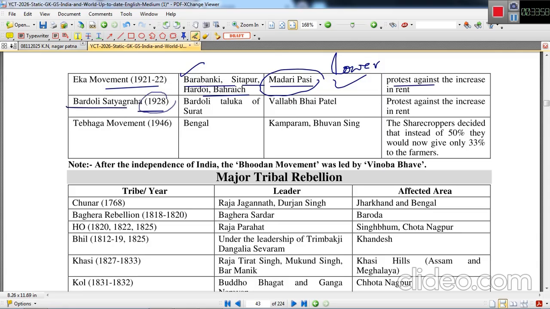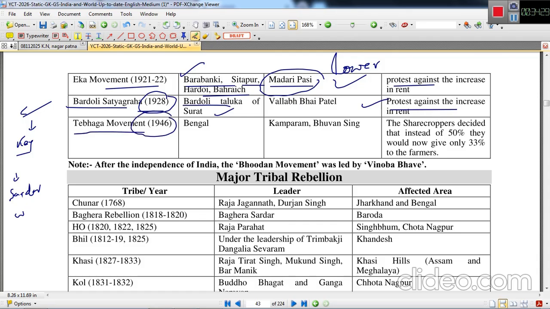Bardoli Satyagraha of 1928. This was started in Bardoli Taluka of Surat, and this is the movement in which Vallabhbhai Patel played a very important, the key role, and that is why Sardar Patel, or Vallabhbhai Patel, was given the title of Sardar by the women of Bardoli region. This was against the increased rent by the British government. This particular movement was started.